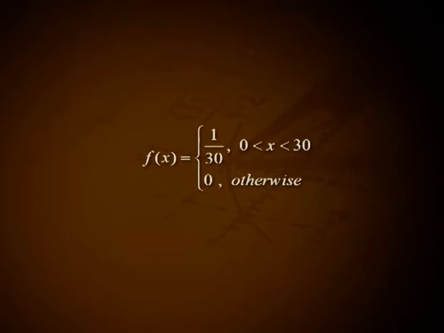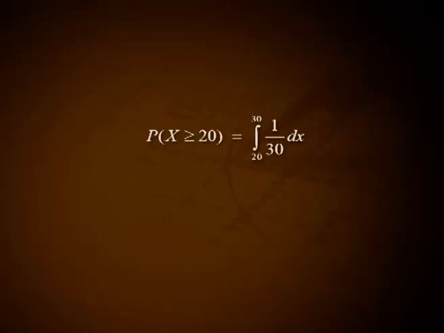Then the PDF of X is f of x equal to 1 by 30 for 0 less than x less than 30 and equal to 0 otherwise. The probability that the waiting time is at least 20 minutes is probability of X greater than or equal to 20, that is the integral 20 to 30 of 1 by 30 dx, that is 1 by 30 into (30 minus 20), that is 1 by 3.